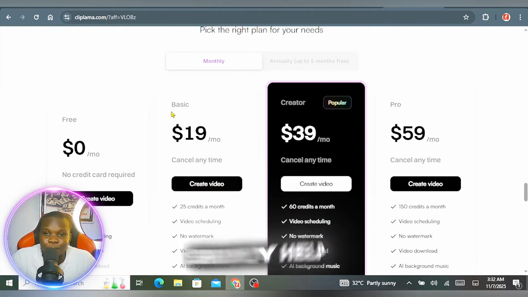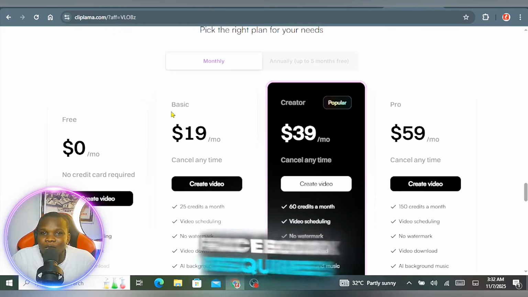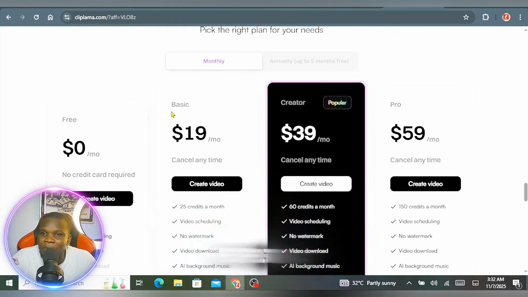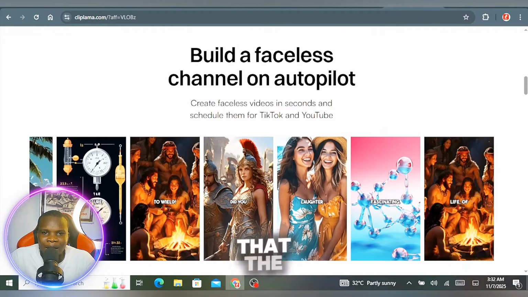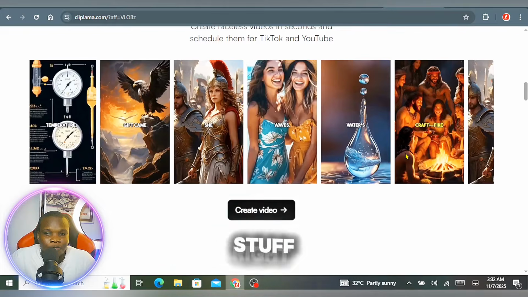It is going to help you stay platform compliant, because most of these platforms, YouTube, Instagram, Facebook, require you to add a little disclaimer telling people that you have an affiliate link in your description. You can see these are the videos that the tool helps you generate, and you can actually use their demo videos for your stuff right here.